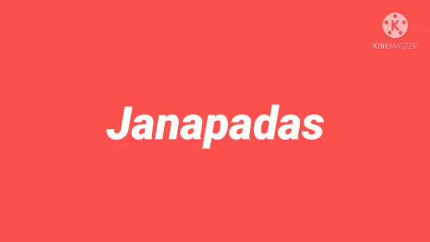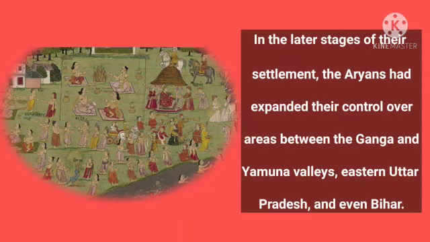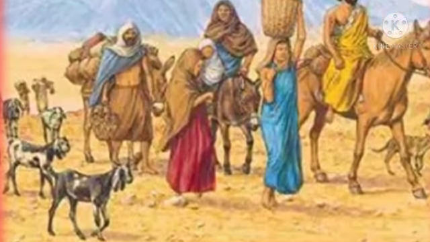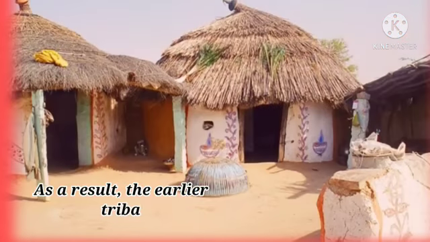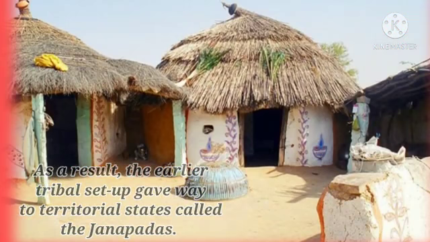In the later stages of their settlement, the Aryans had expanded their control over areas between the Ganga and Yamuna valleys, eastern Uttar Pradesh and even Bihar. The Aryan tribes now began to settle down in permanent settlements. As a result, the earlier tribal setup gave way to territorial states called the Janapadas. The word Janapada means a place where the Jana, that is tribe, set foot and stayed on.